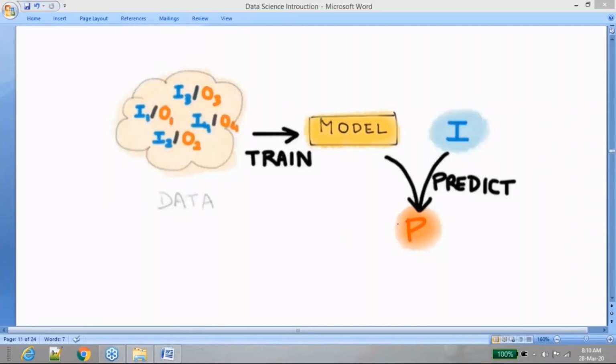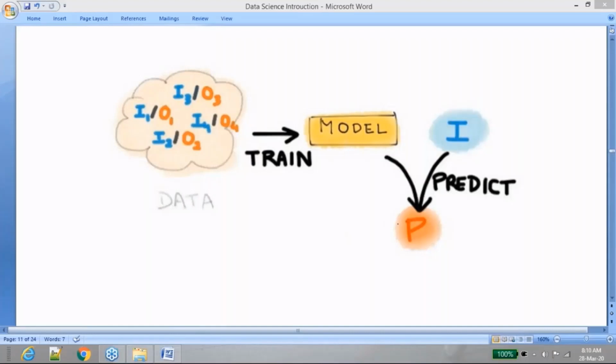So based on the input data that you are using, and based on the output data that you are going to produce, there are n number of algorithms that we have to serve our purpose. Algorithms are already created and are already available for us in the market. So being in data science, you should understand what these algorithms are, what each algorithm will do, how it will read the data, and how it will process this data.